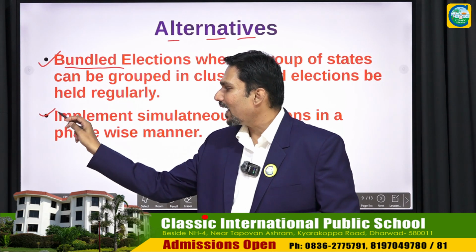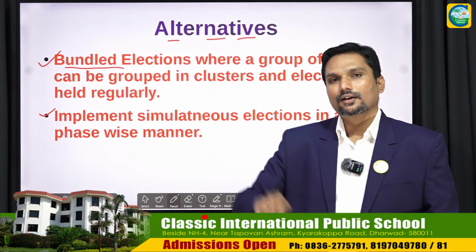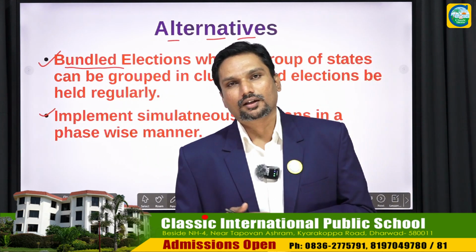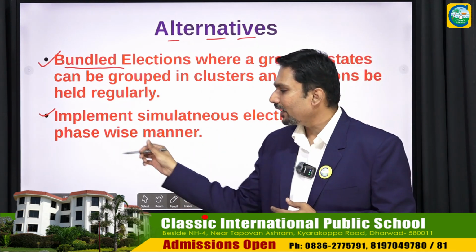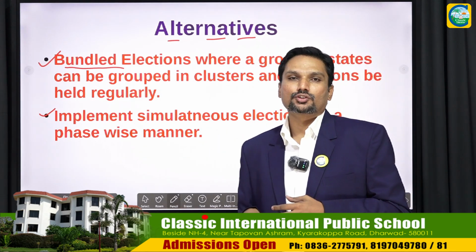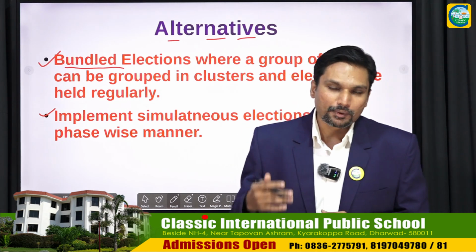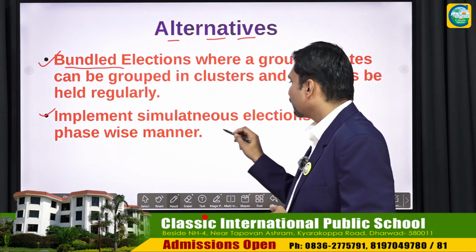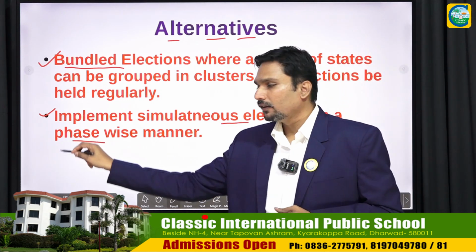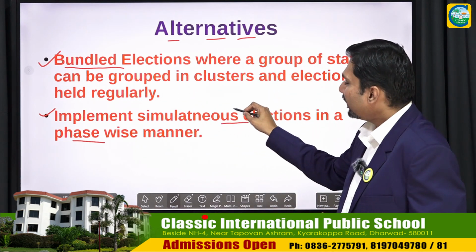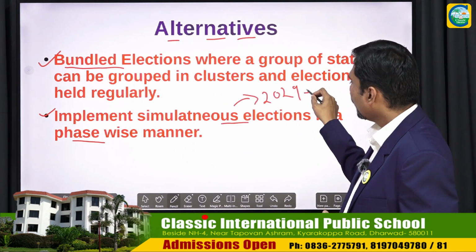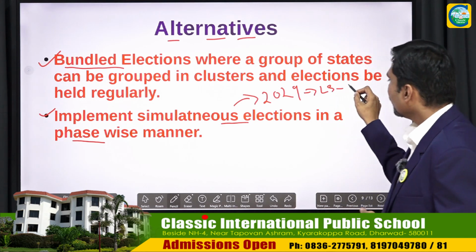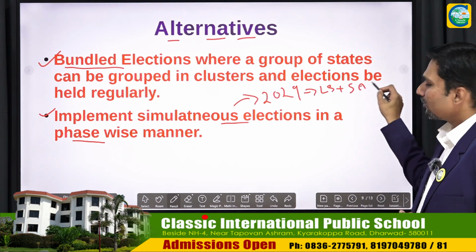And the second one is that people who are knowledgeable have said that simultaneous elections should be applied in India in a phased manner. What do they mean? They mean that in the year 2029, let there be Lok Sabha and state assembly elections.